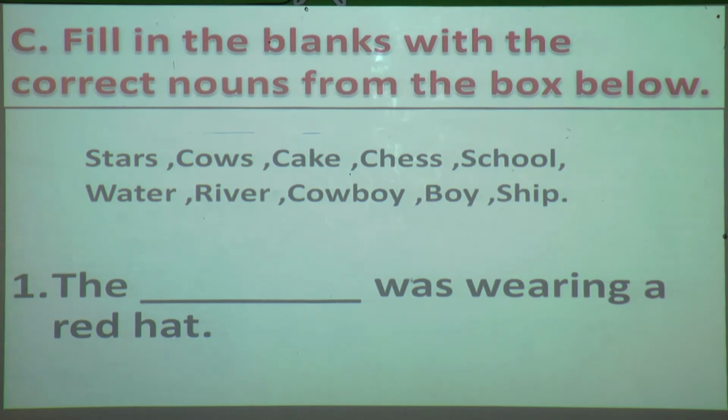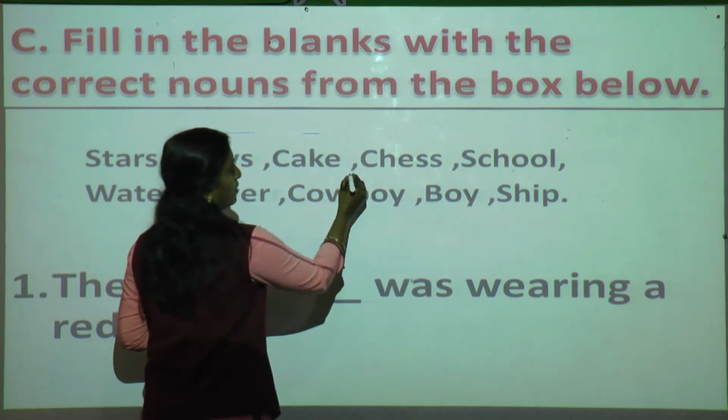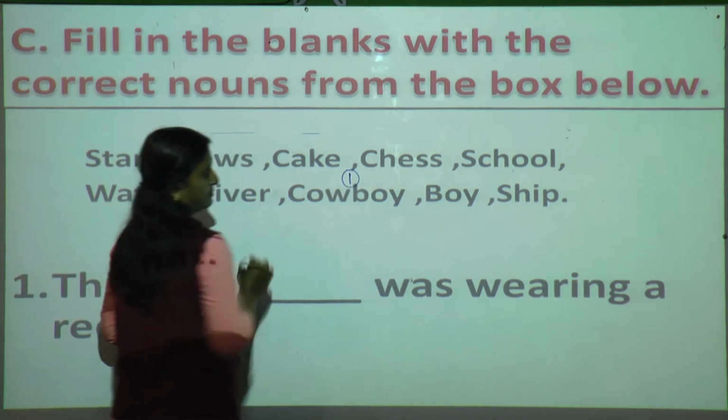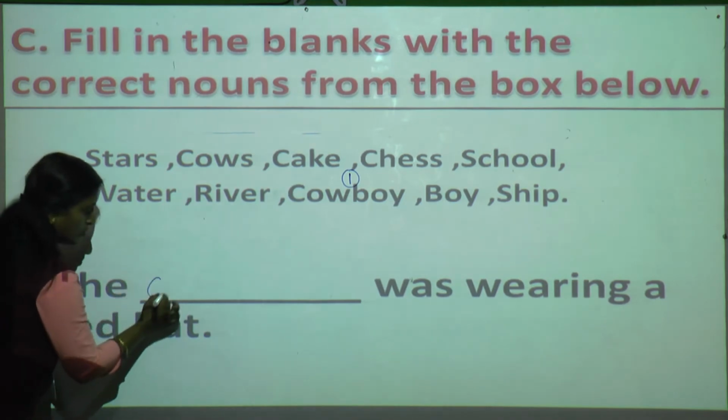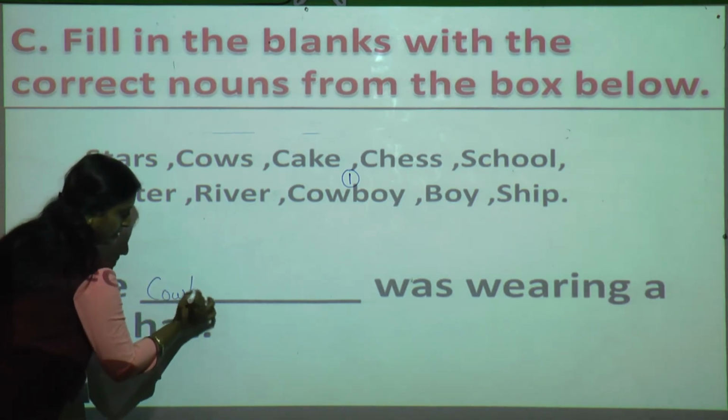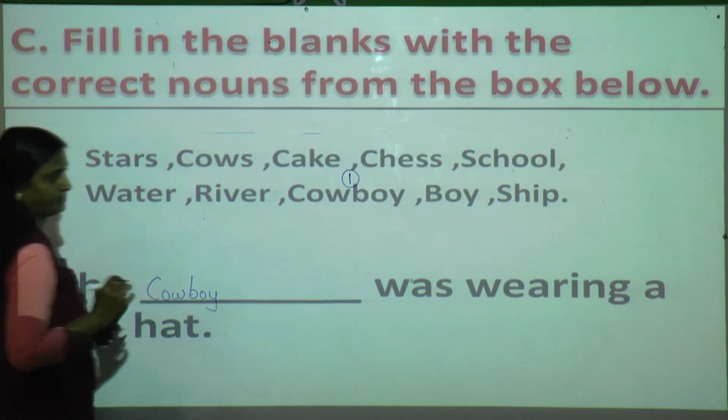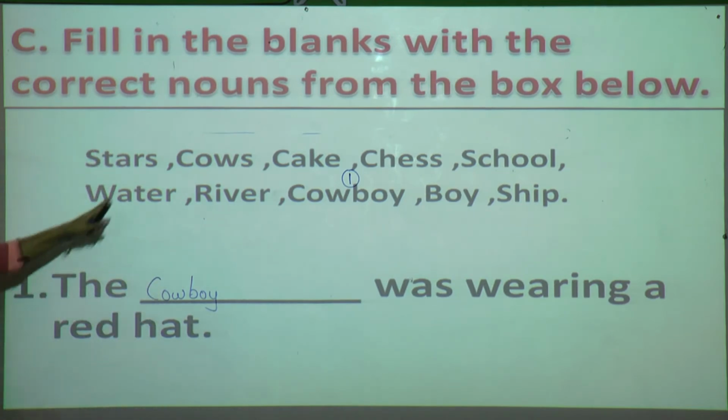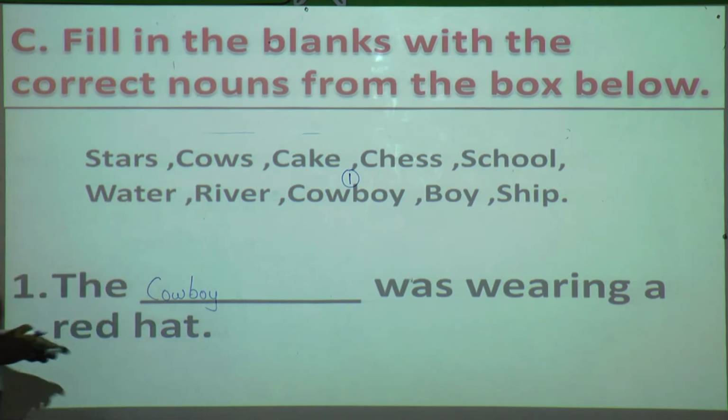The dash was wearing a red hat. So according to you, which noun will come over here? The cowboy. So just write over here one number. So afterwards in your book you can write like this, cowboy. Now all we will not write, we will only write here numbers on whatever words are given in the box. Now what is the second one?